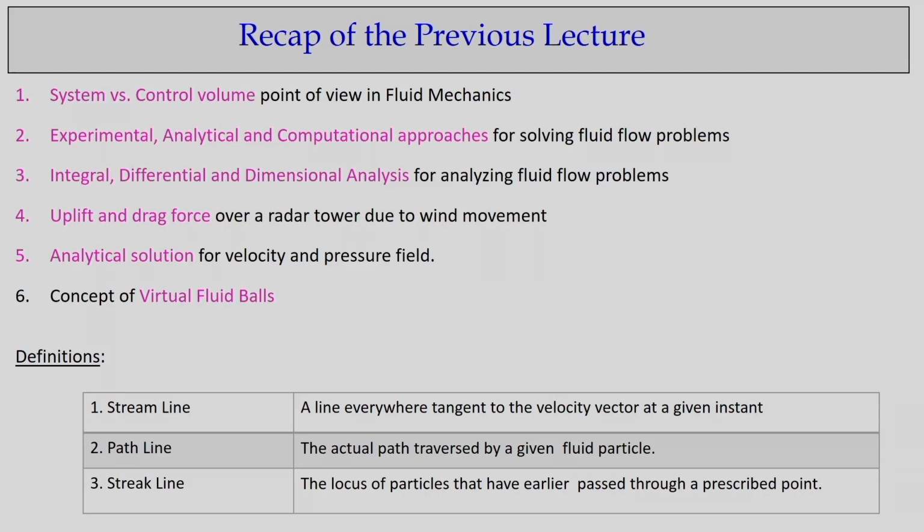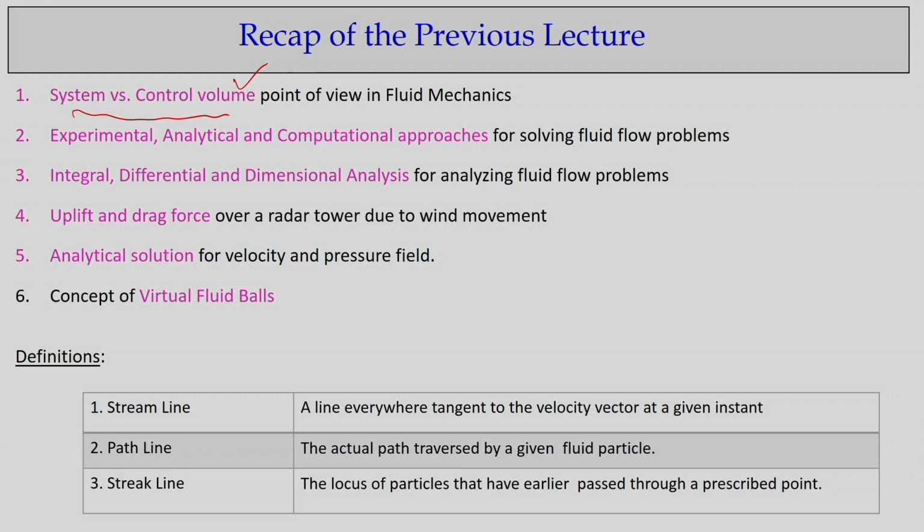Now let us recap what we have learnt so far. We already know we talk about either a system approach or the control volume approach to solve fluid mechanics problems. And whenever we solve fluid mechanics problems, as I said in the last class, we generally look for 3 fields: velocity field, pressure field and density field.